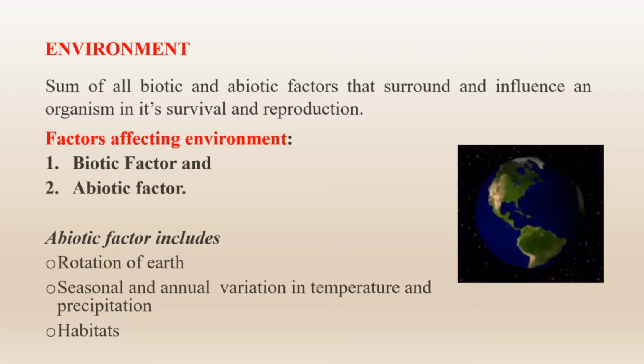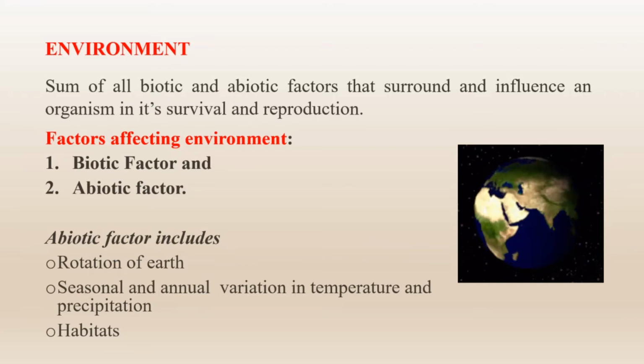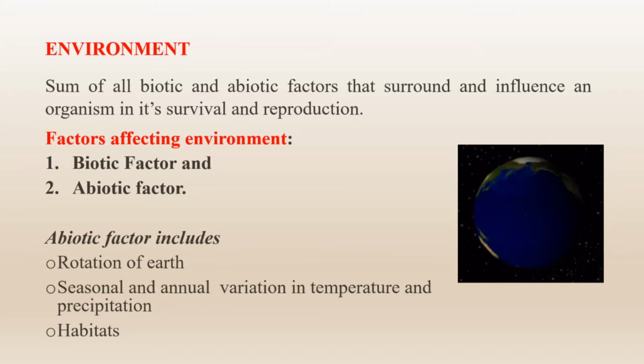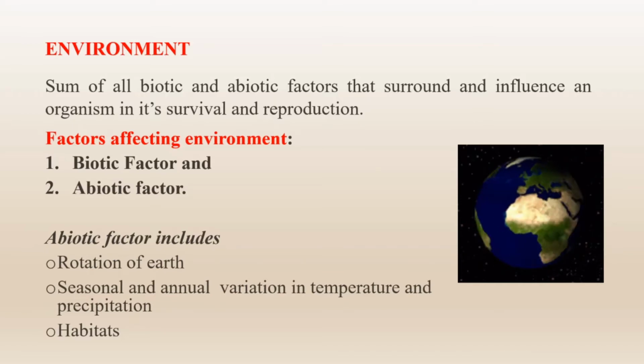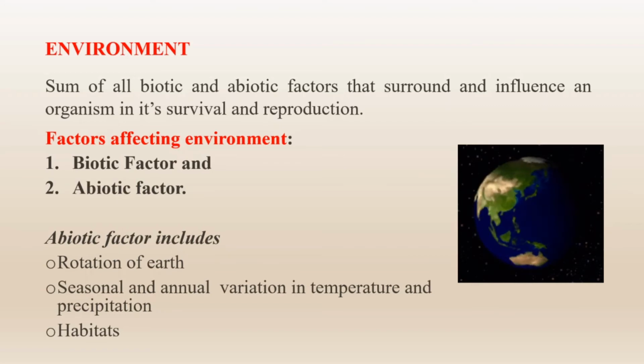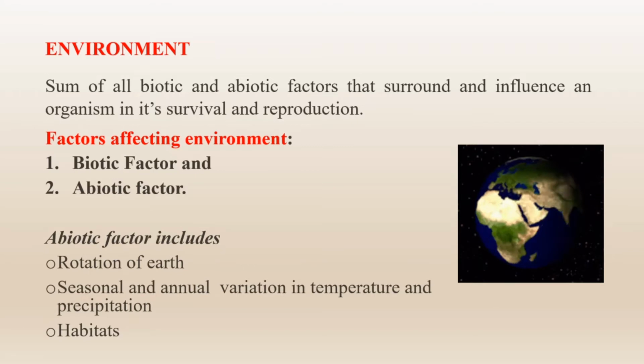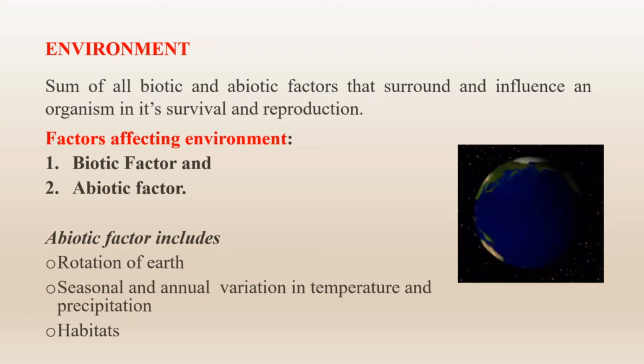So the question may come, what are biotic factors? The biotic components of the ecosystem include the producers, that is all green plants, the consumers, that is all animals, parasites, etc., and the decomposers. All organisms which use dead organic matter are also biotic components of the ecosystem. There are also intermediate groups such as symbionts, partial carnivores, etc. All these organisms live together in a community. They not only interact among themselves and influence each other, but they also influence the abiotic components.